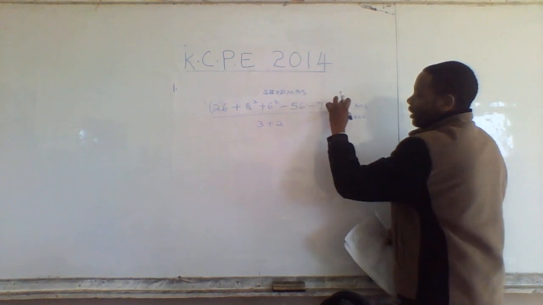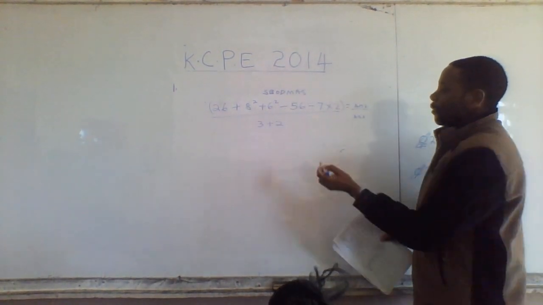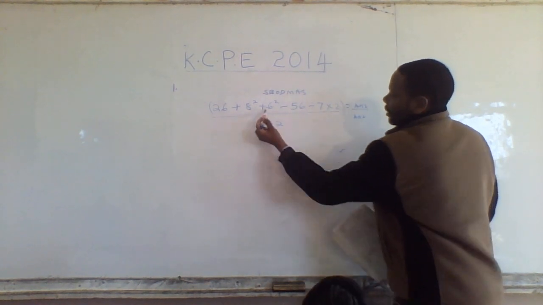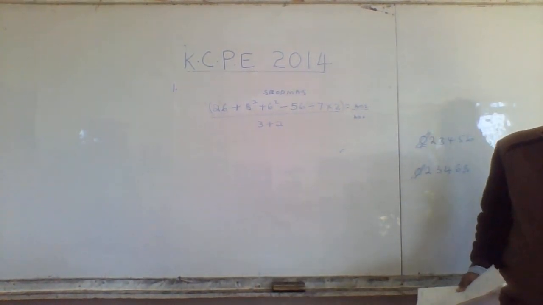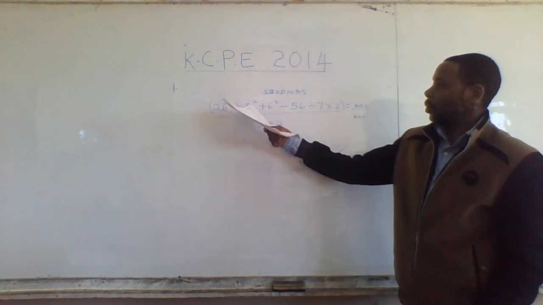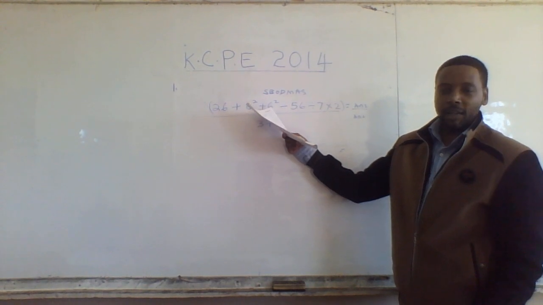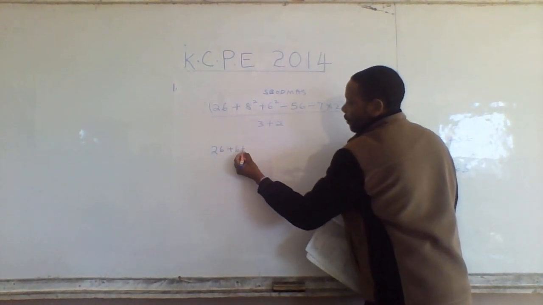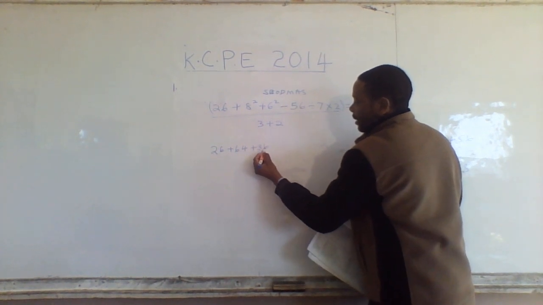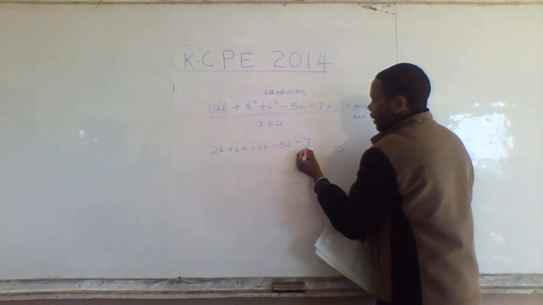So we start with the numerator, the one which has a lot of operations, isn't it? Yes. We start with the what? And if you look at the numerator, which should start? We square, isn't it? Yes. We square 8 squared, which becomes 64, and 6 squared becomes 36. So we have 26 plus 64 plus 36 minus 56 divided by 7 times 2.